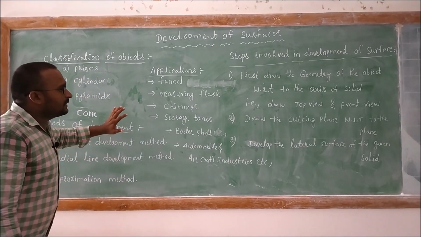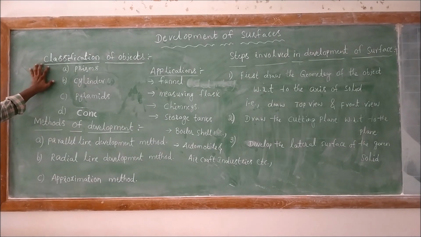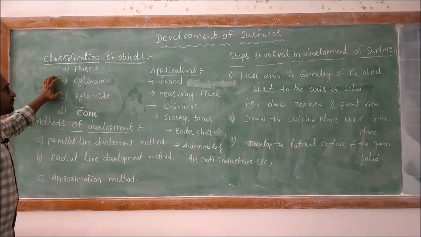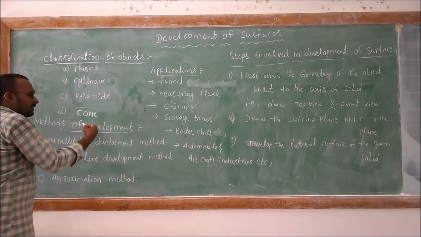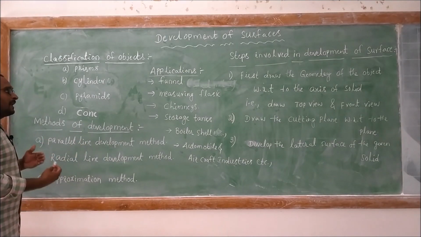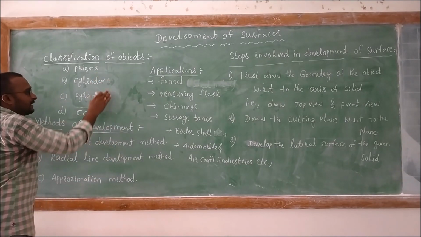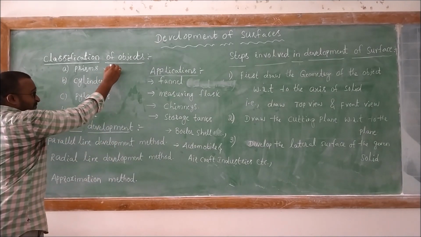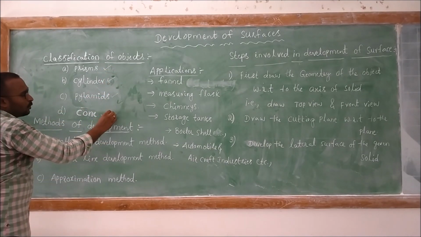First, we will introduce the development of surfaces with the classification of objects. As we discussed earlier about the classification of objects while discussing projection of solids, there are remaining solids like spheres or typical components, but in our engineering drawing we are going to discuss these 4 kinds of solids: prisms, cylinders, pyramids and cones.